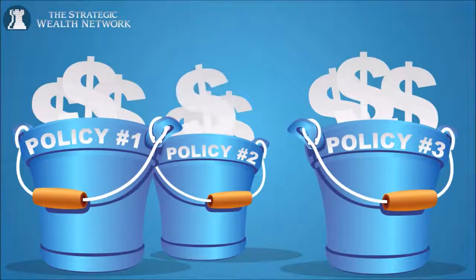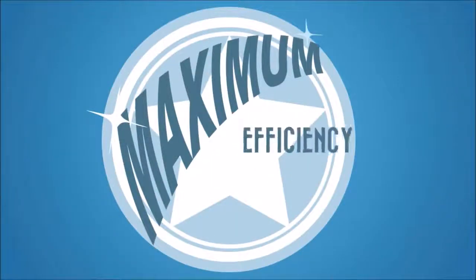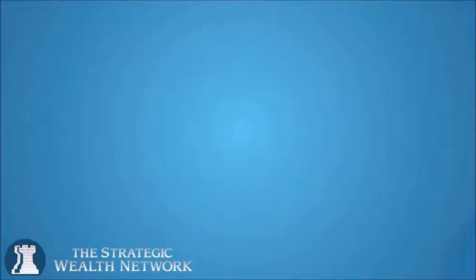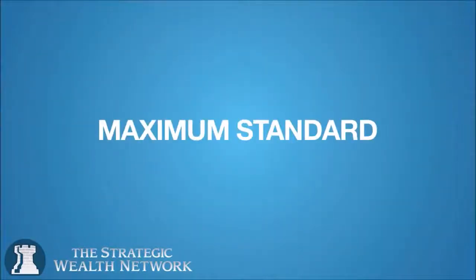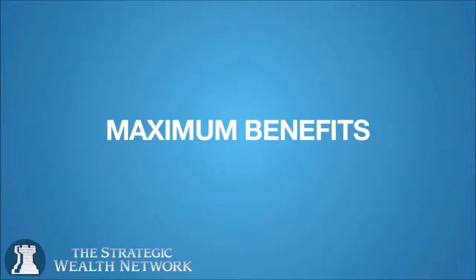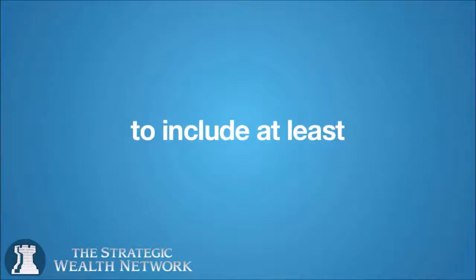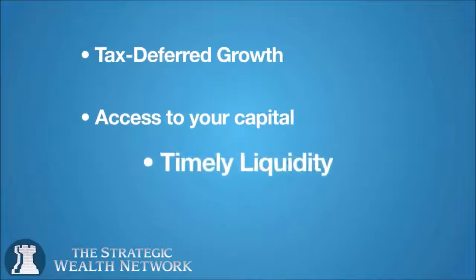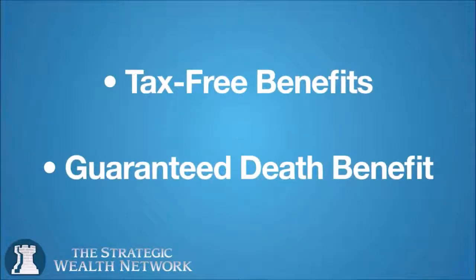We currently have clients that are enjoying the benefits of multiple reserved capital accounts. We prefer to structure our accounts as maximum efficiency contracts that try to avoid all future tax consequences. This means that the accounts we structure are performing to a maximum standard that gives the contract owner maximum benefits while attempting to avoid undue tax. Our contracts are structured to include at least tax-deferred growth, access to your capital, and timely liquidity options, along with tax-free distributions during retirement, plus guaranteed death benefit.